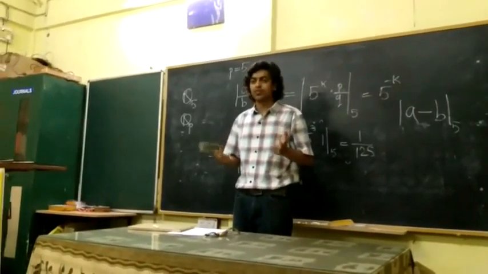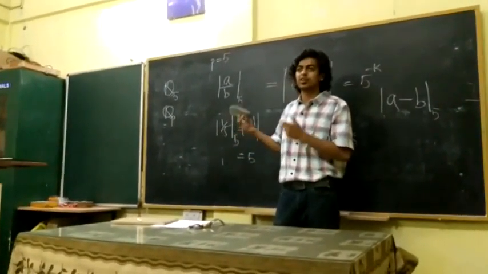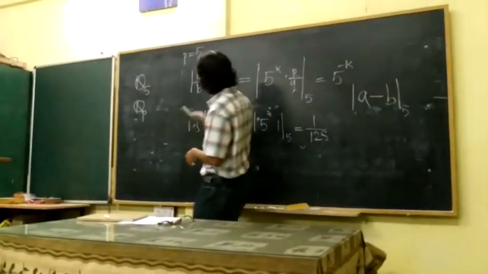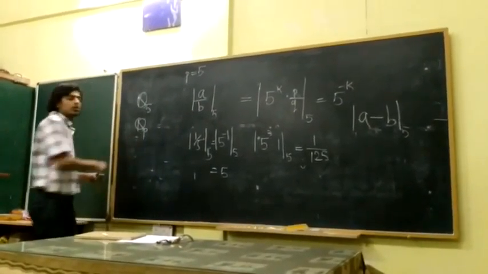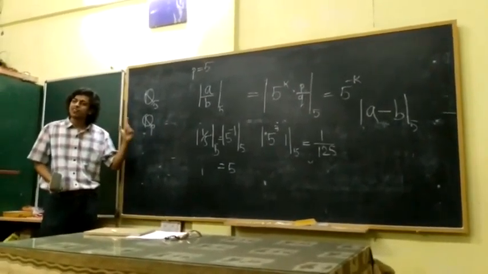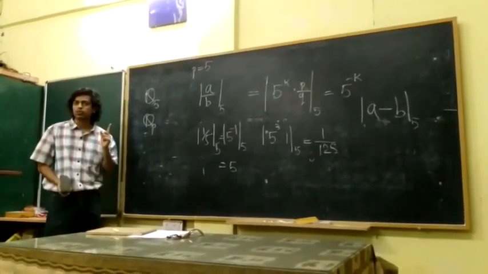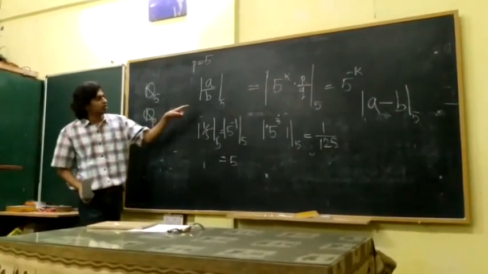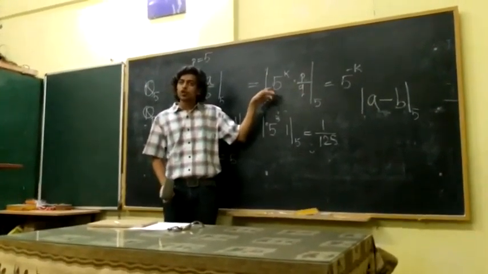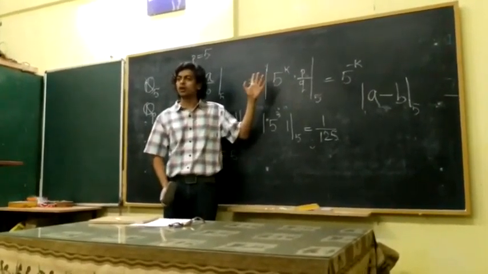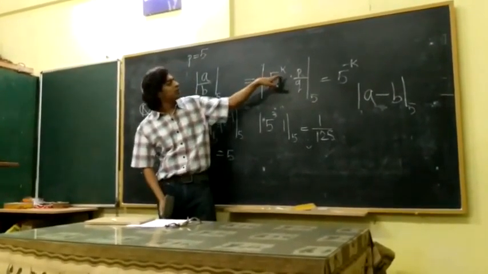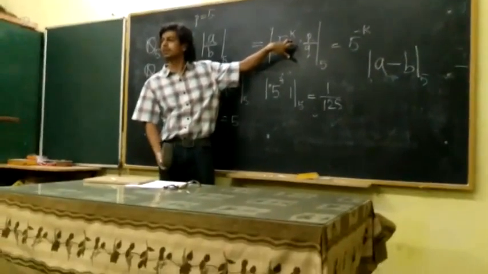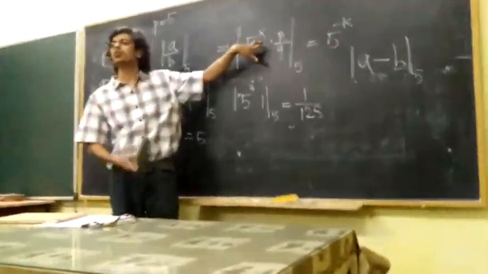What is different from rational numbers or real numbers? What do these numbers look like? First thing you notice is every integer has absolute value less than or equal to 1. Why is that true? The way we define absolute value, when can a number have absolute value more than 1? When your k is negative here. Only then is your number going to have absolute value more than 1.